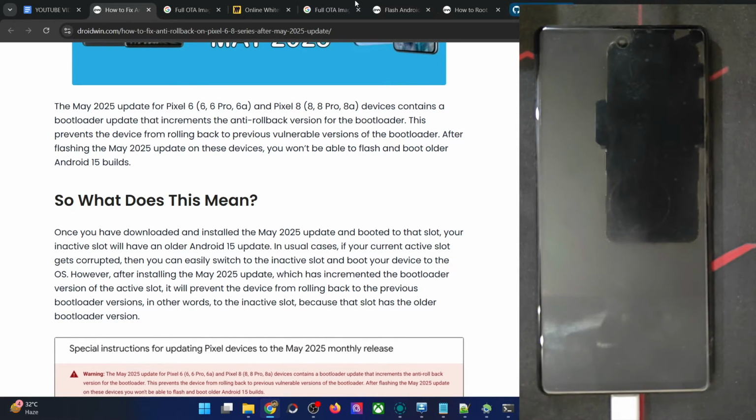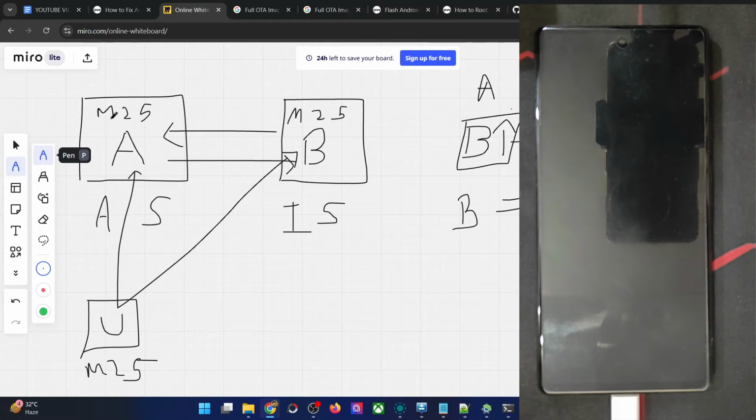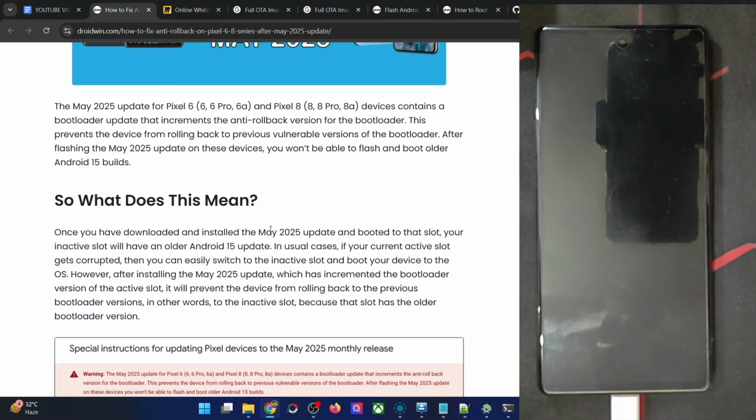So let's say currently you have installed the May update via the OTA on your slot A. This is the slot. So slot A is having the May update, and slot B is having the older update, which is the April update. So in usual cases, if your current active slot is not working, then you can easily make a switch to the slot B inactive slot, and your phone will then boot via that slot.